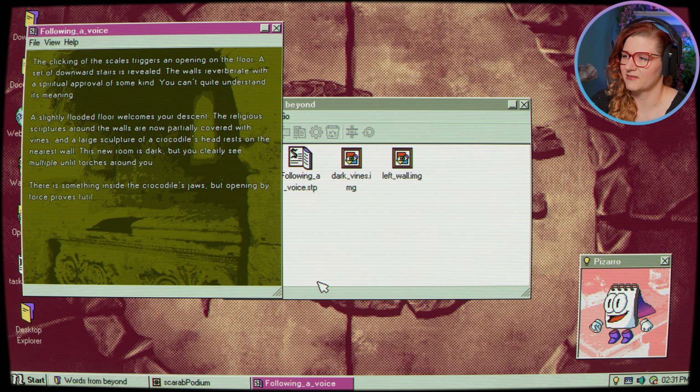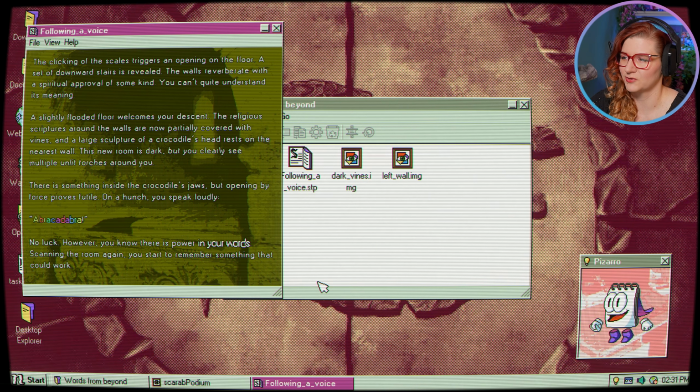The religious scriptures around the walls are now partially covered with vines, and a large sculpture of a crocodile's head rests on the nearest wall. This new room is dark, but you clearly see multiple unlit torches around you. There is something inside the crocodile's jaws, but opening by force proves futile.